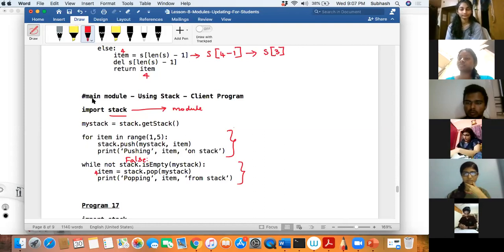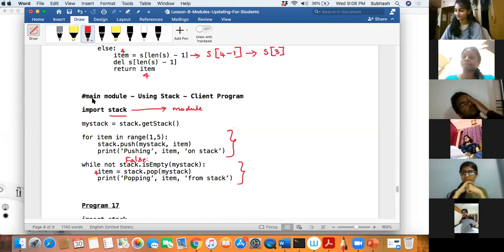Yes or no? And if the stack is full, you must not give the option for pop. You should say P for pop and D for display. If the stack is half filled, then you must give all three options: num for push, P for pop, D for display. Got it or not? And if you enter something wrong, you must say wrong input. That also you must handle. Like if you go to an ATM and enter a wrong password, it will say wrong password.